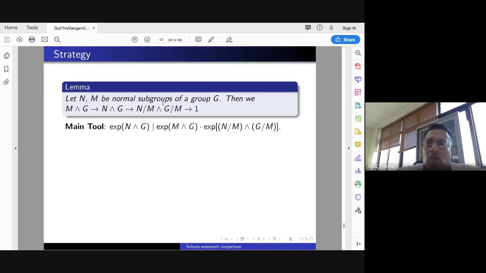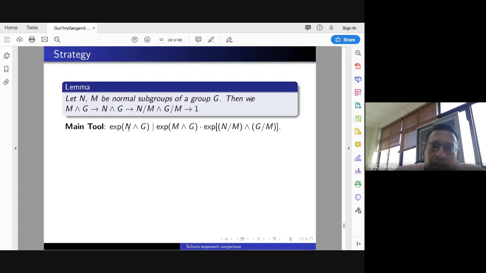So one of our strategies is, once you have this exact sequence developed by Ellis, you say that the exponent of this middle thing divides the exponent of the extremes. So the job now is left to estimate these exponents. Now, suppose I put N equal to G itself.